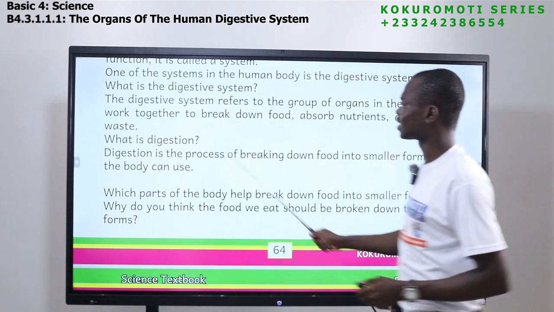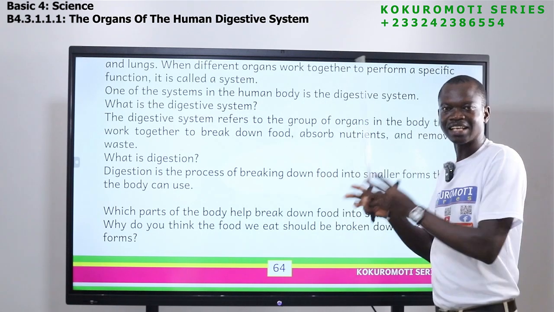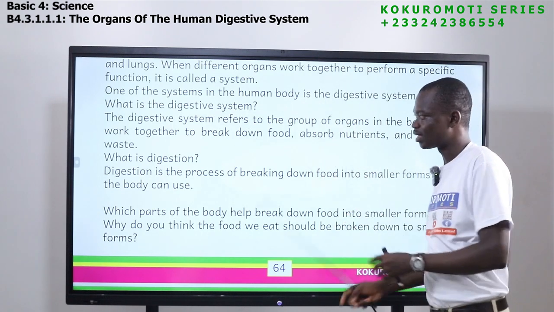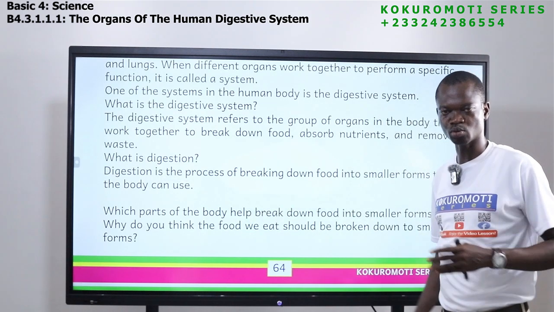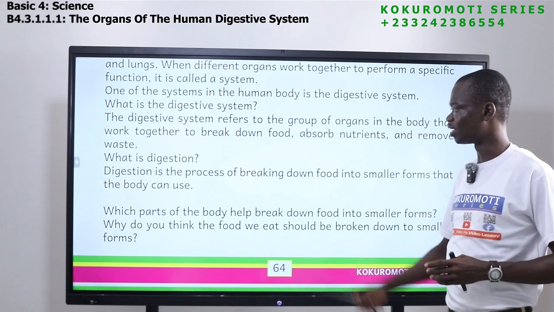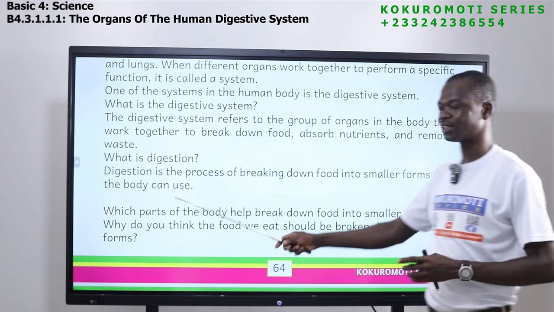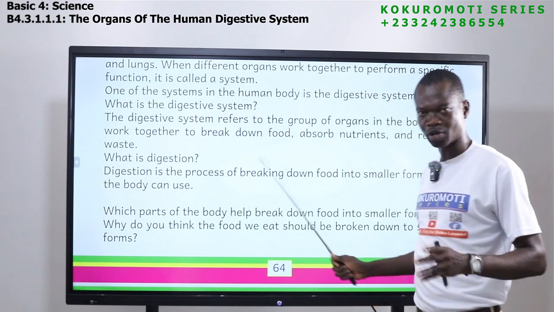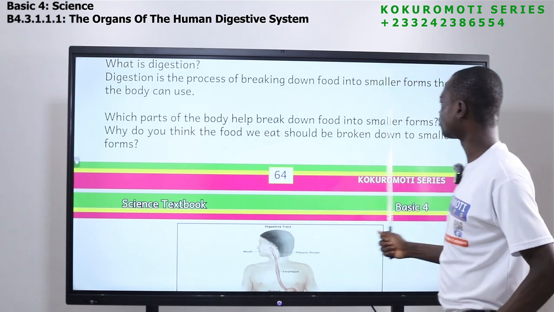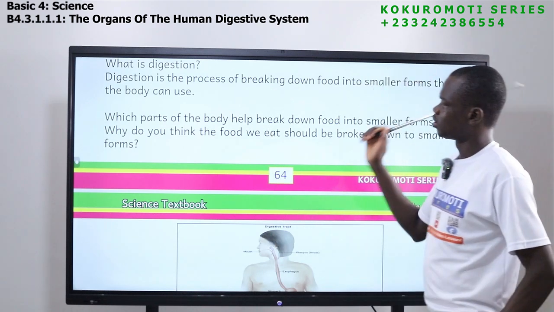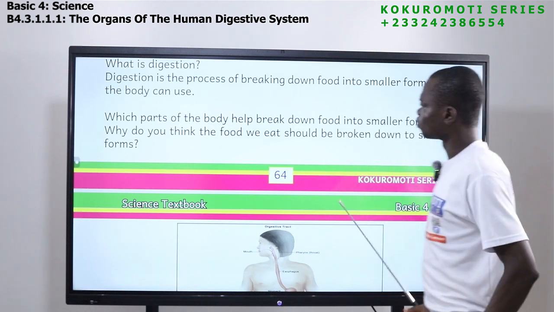So you should understand that the digestive system, we are talking about the organs that help digestion take place. And digestion here is the process. The process of breaking down food into smaller forms that the body can use. I hope you are following. Okay. Now, which part of the body helps break down food into smaller forms? Why do you think the food we eat should be broken down to smaller forms?